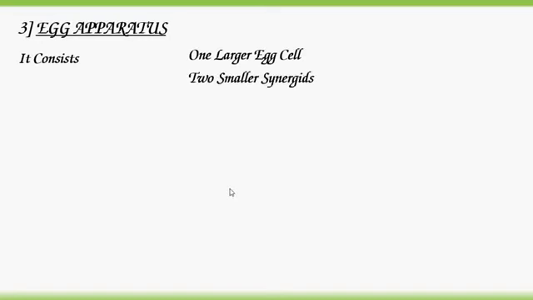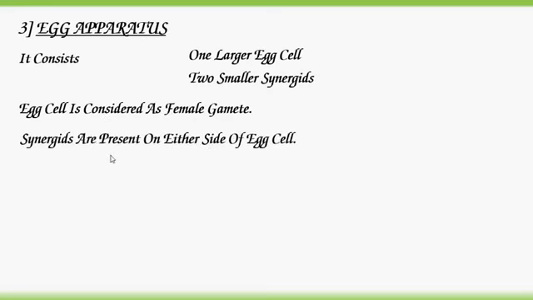Egg apparatus. It consists of one larger egg cell and two smaller synergids. The egg cell is considered the female gamete. Synergids are present on either side of the egg cell.